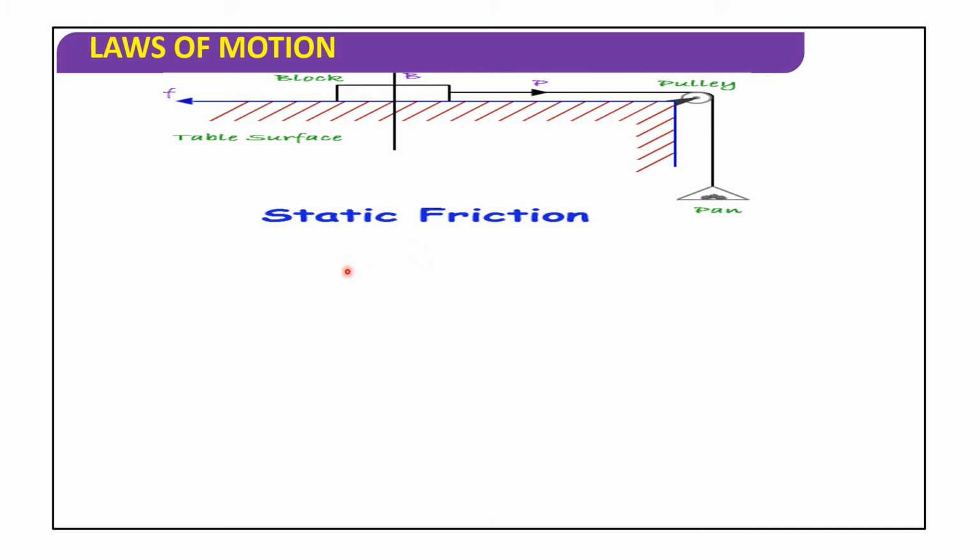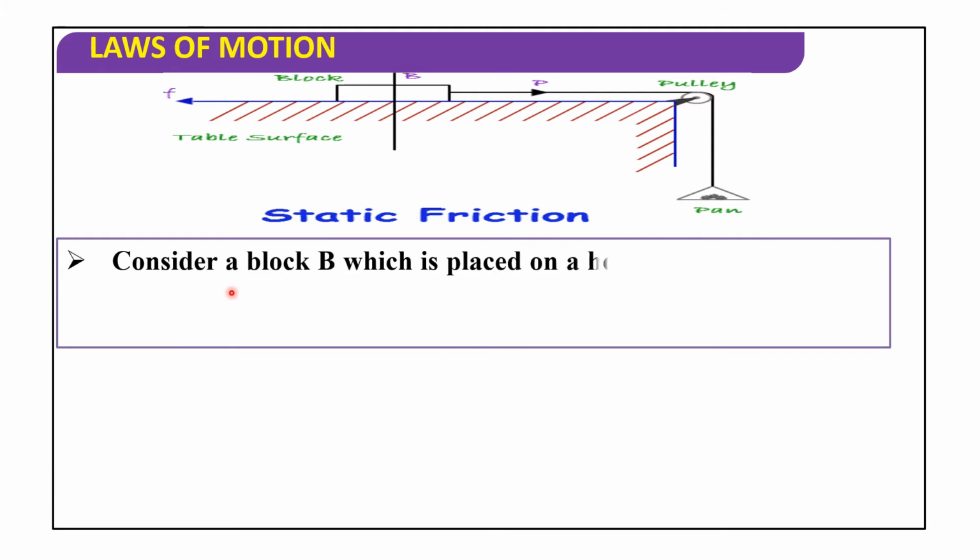See, this is the static friction. Here we are placing a block on the horizontal table, and there is a pulley. Here we are applying the force, and this is the opposing force, that is frictional force. And here we are attaching weights in a weight hanger.